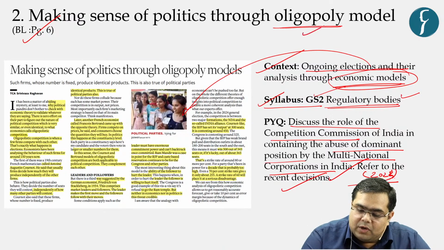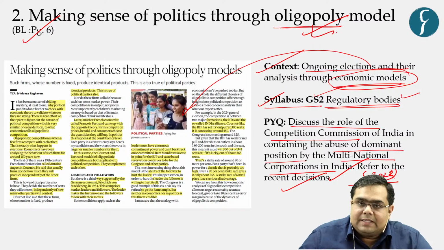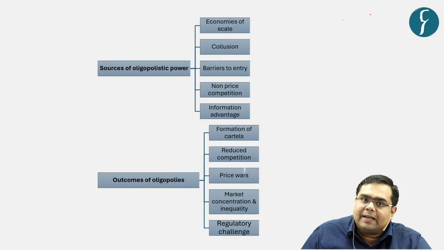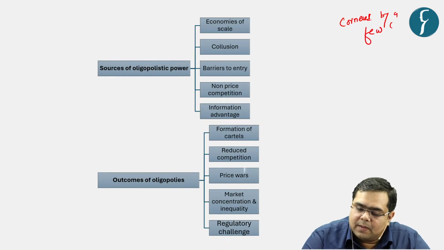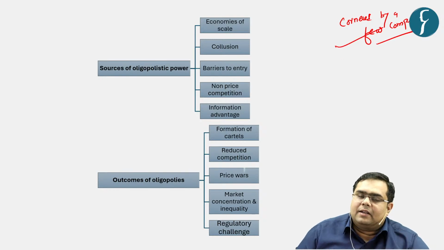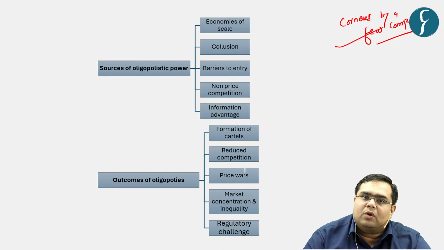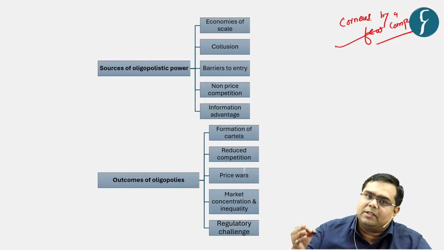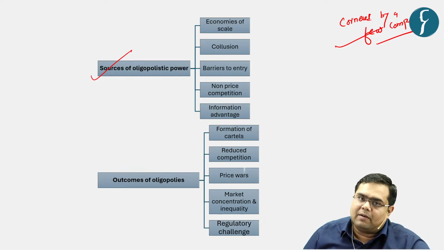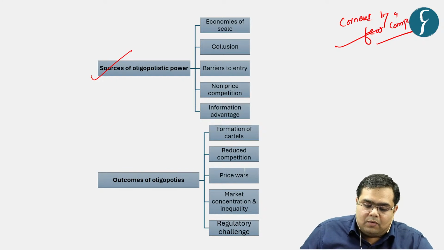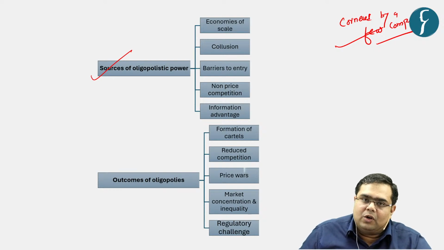What will be the meaning of oligopoly? Oligopoly is a situation in which the market is cornered by a few companies, right? So the market here is cornered by only a few companies. It is more than 2 but not so much, right? So what are the consequences of the formation of oligopolistic powers? We will understand. So what are the sources of oligopolistic powers?